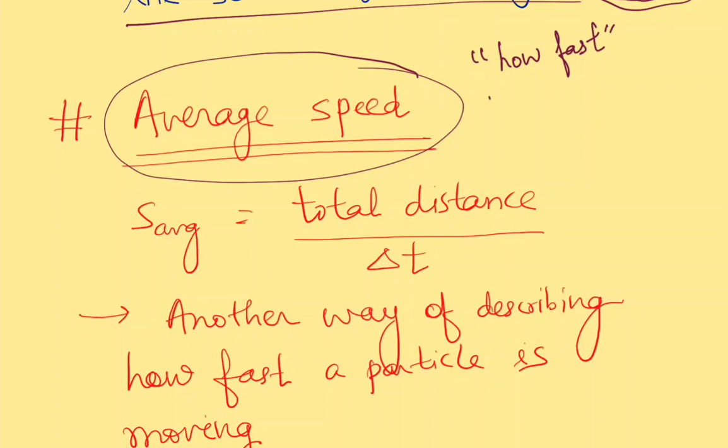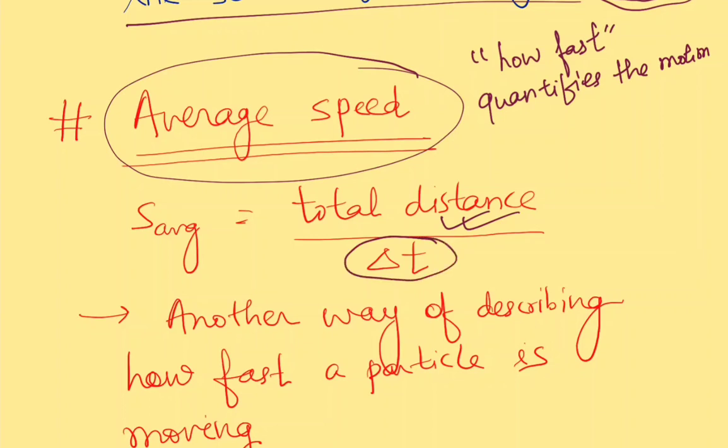It also quantifies the motion. Its mathematical formula is total distance by the time taken to cover that total distance.